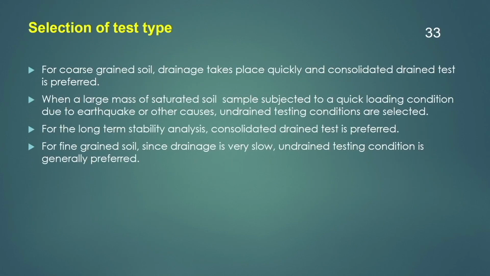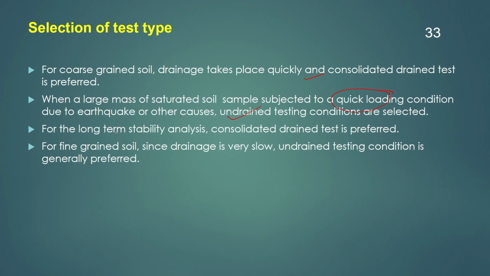Now, the question is which type of test we need to do in the laboratory. That depends on the soil type and the purpose. For a coarse grained soil, the drainage takes place very quickly and the consolidated drained test is preferred. Similarly, when a large mass of saturated soil is subjected to quick loading, such as earthquake loading, the pore water pressure will not be able to dissipate that quickly. Therefore, the undrained testing condition will be preferred.